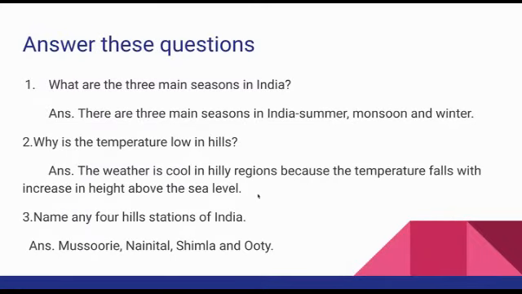So these are about the true and false, and now some question answers. Answer these questions. What are the three main seasons in India? First read with me. After that only you have to write down. There are three main seasons in India: summer, monsoon and winter. Say with me: there are three main seasons in India: summer, monsoon and winter. This answer we can get from Let Us Recall. Take page number 76.